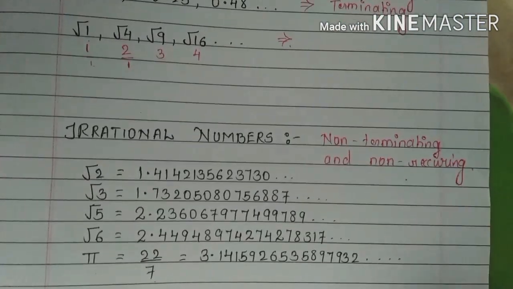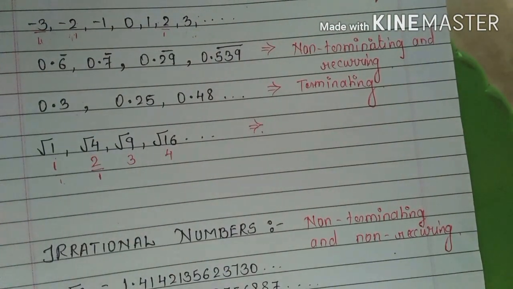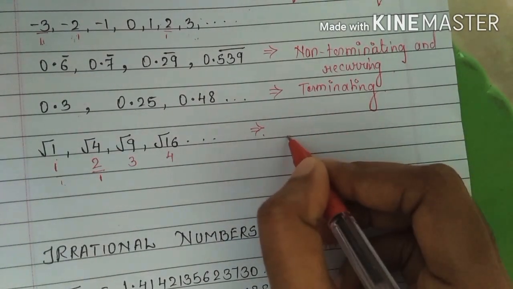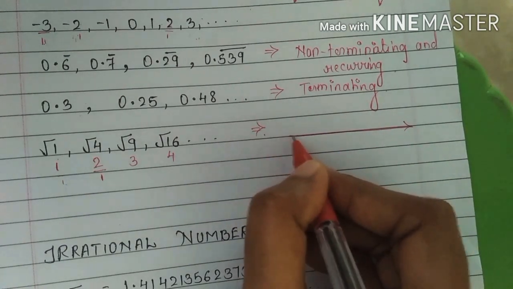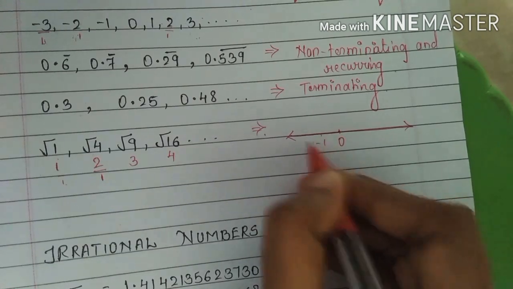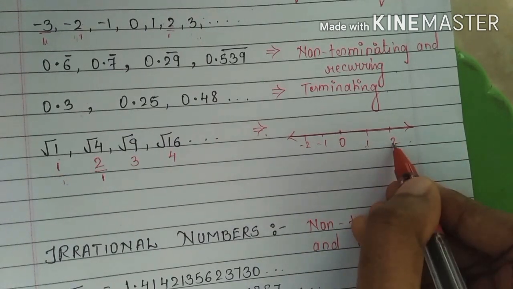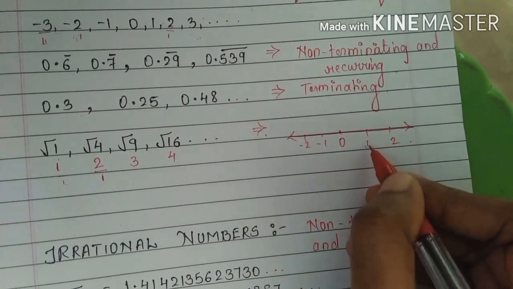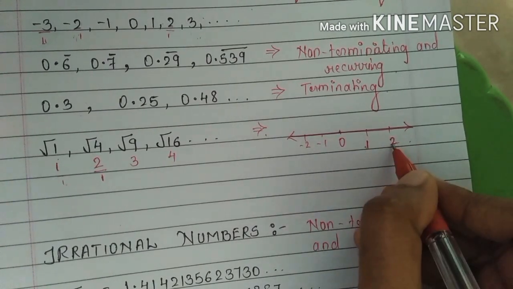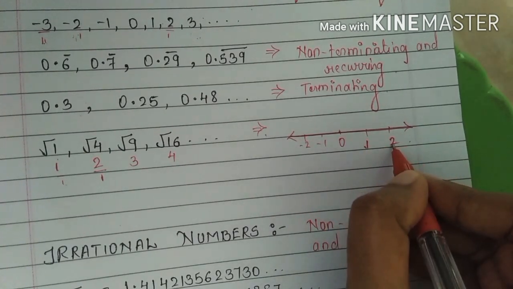Okay, so we can show all these rational and irrational numbers on the number line also, just like we show the natural numbers on the number line. For example, if I have a number line like this, here in the middle we have a 0. On the left hand side there will be negative numbers. On the right hand side there will be positive numbers. Okay, between two consecutive natural numbers there is no other number. Same way for whole numbers also. If I consider the whole numbers 1 and 2, between these two numbers there is nothing. That means after 1 immediately we get a 2 over here.